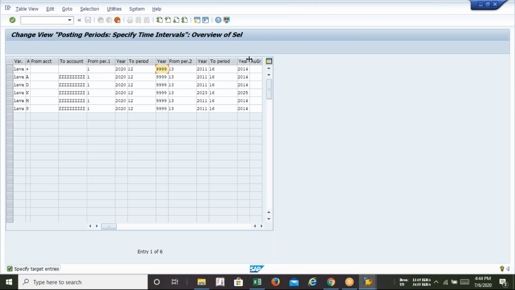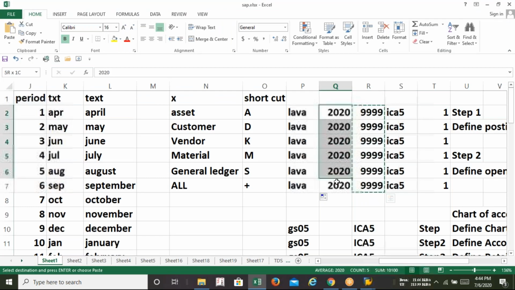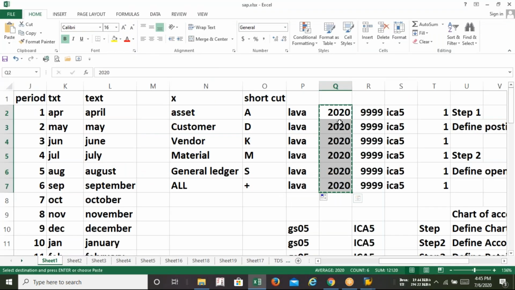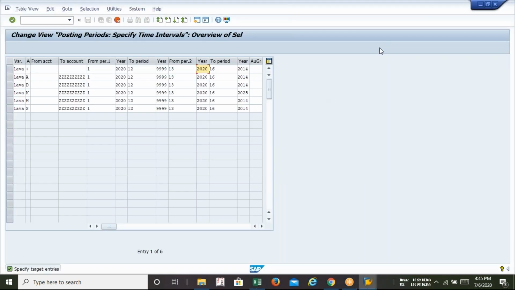Same thing is happening for the special period. For the special period also, I'll change the month. So this is the way to define the close and open posting period.